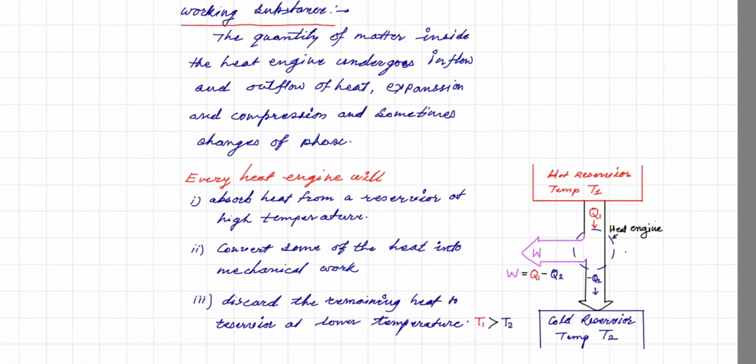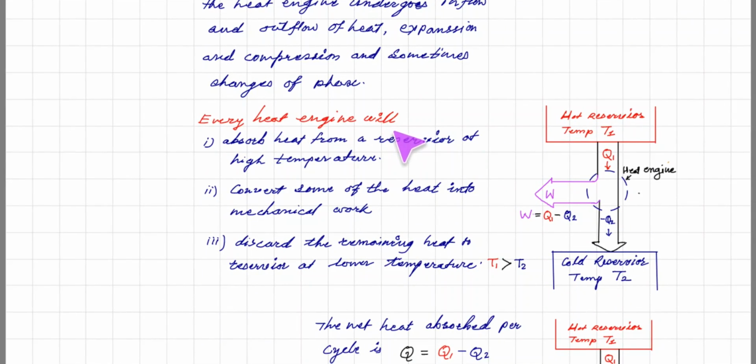Now every heat engine, first of all, see, a diagram is shown here. Here is a hot reservoir where the temperature is higher. Heat energy is taken from the hot reservoir. So every heat engine will first absorb heat from the reservoir of high temperature, which is the source of heat energy. Then it converts some of the heat into mechanical work. Remember, in this case, not 100% of the heat taken in is converted.